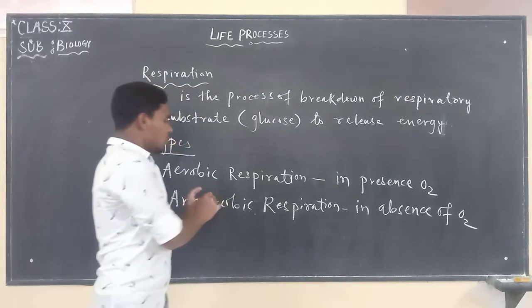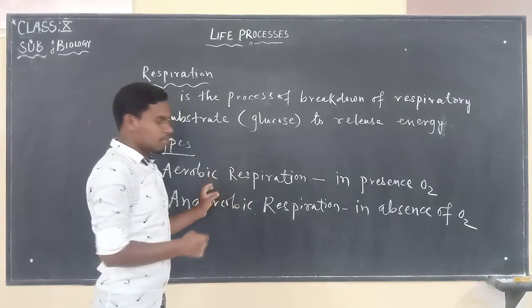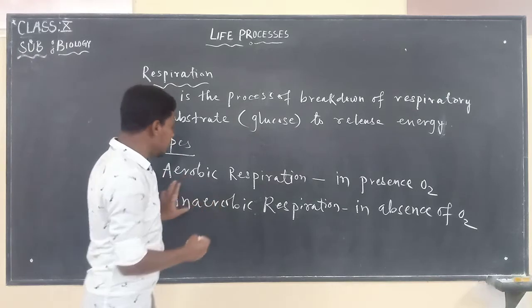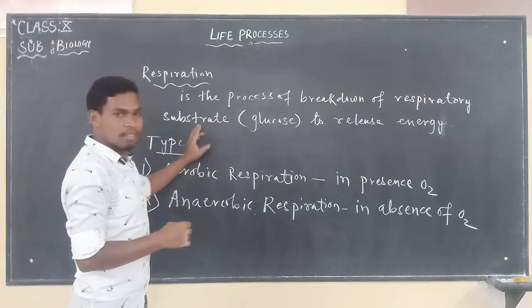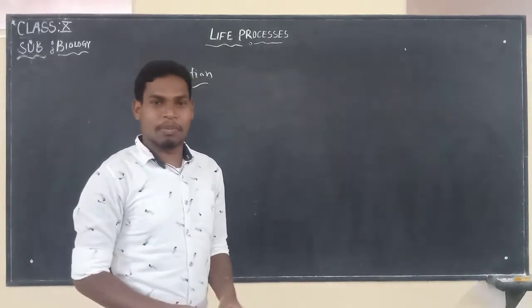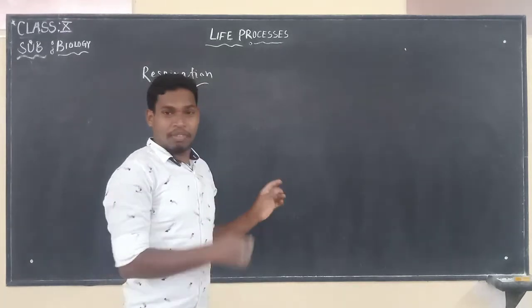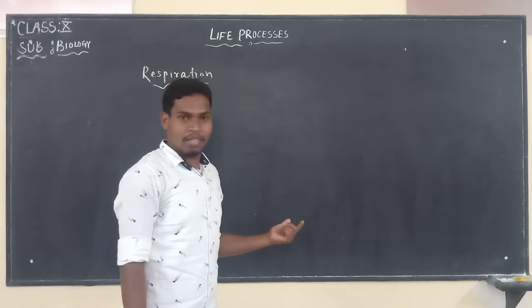So it would be better if we draw the structure, and if we learn it that way, it would be better. Let me explain by the structure. There are two types of respiration. If glucose is broken down in the presence of oxygen, it is known as aerobic respiration.